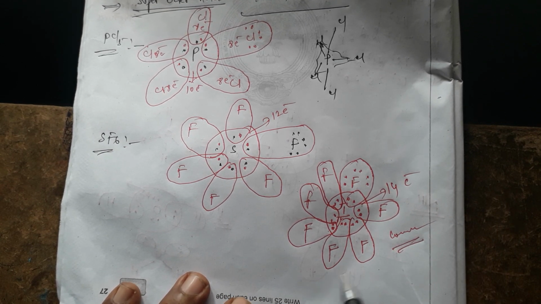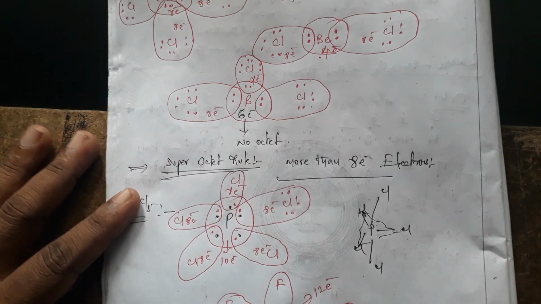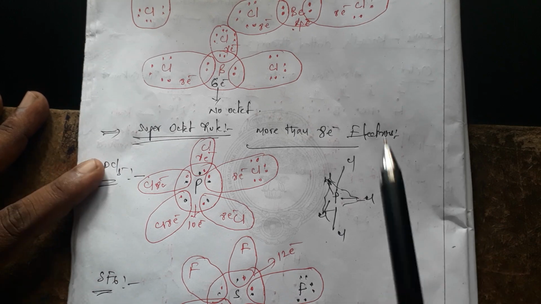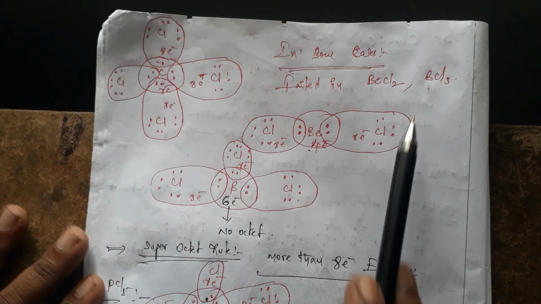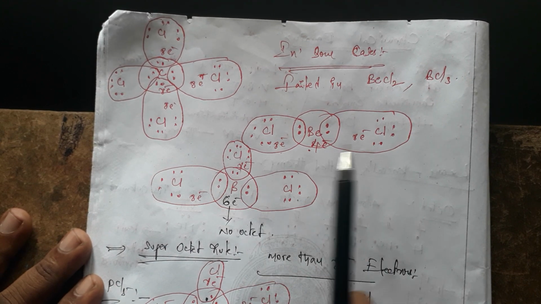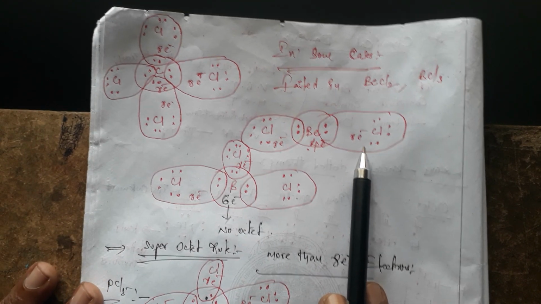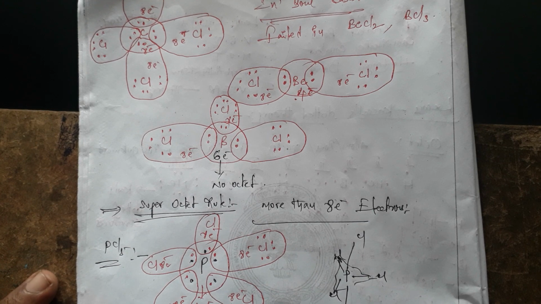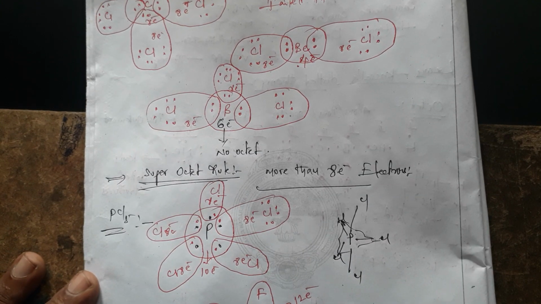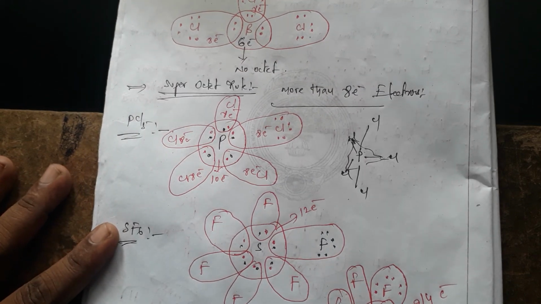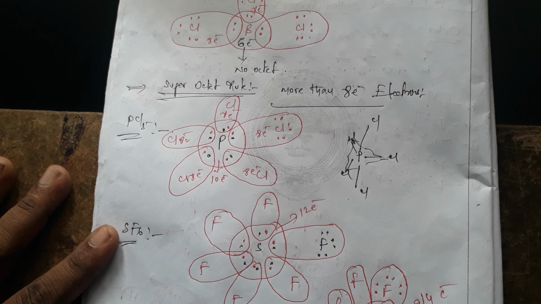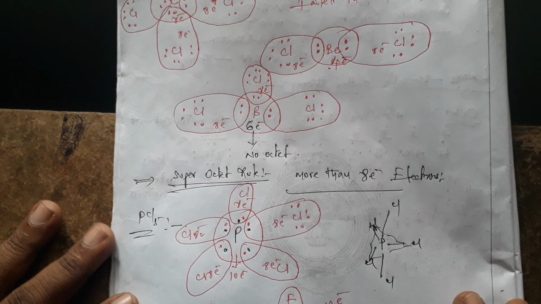So the Lewis-Kossel dotted theory is failed in BeCl2, BCl3, phosphorus pentachloride, sulfur hexafluoride, and iodine heptafluoride. These are the molecules that fail in formation by the Lewis-Kossel dotted theory.